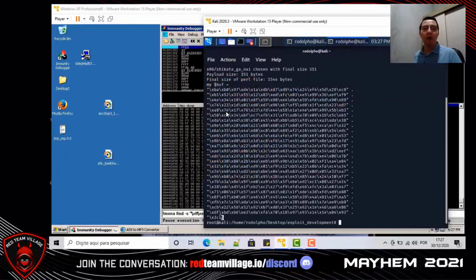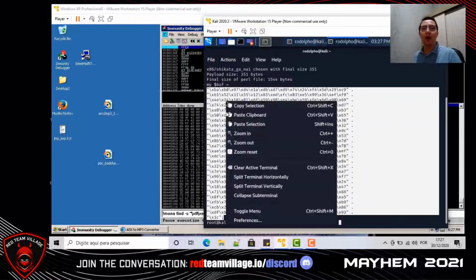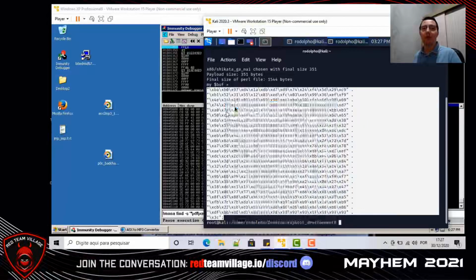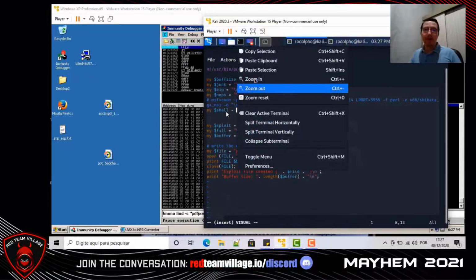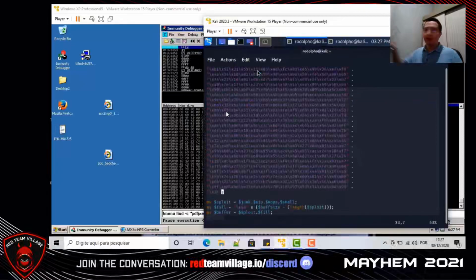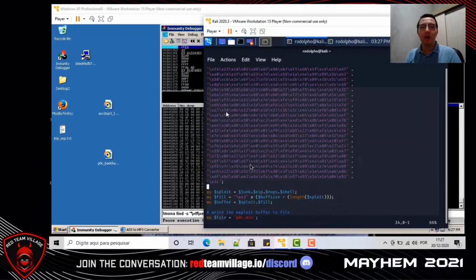Let's copy our new shellcode, and paste our new shellcode in our exploit code.